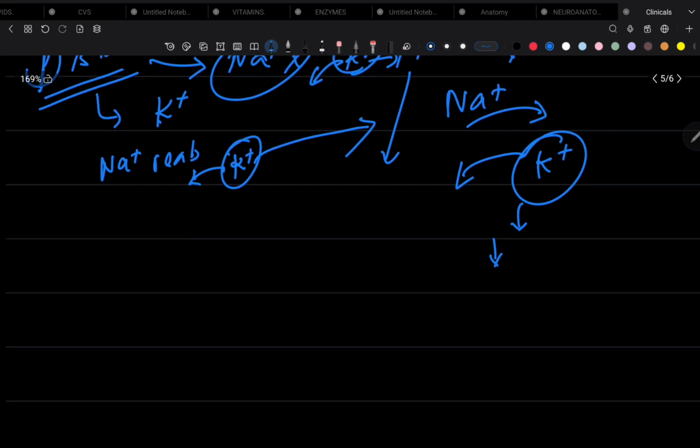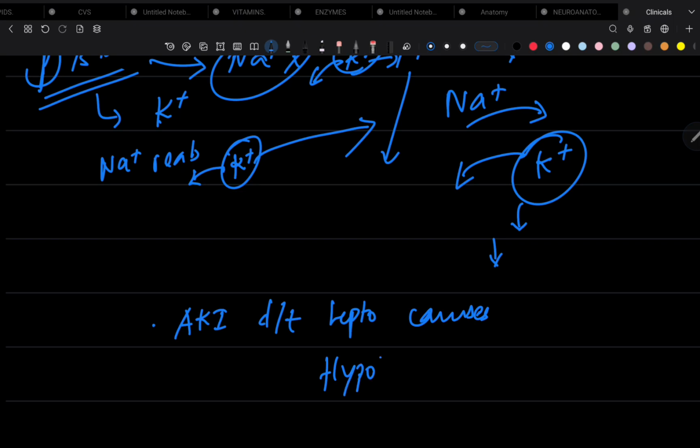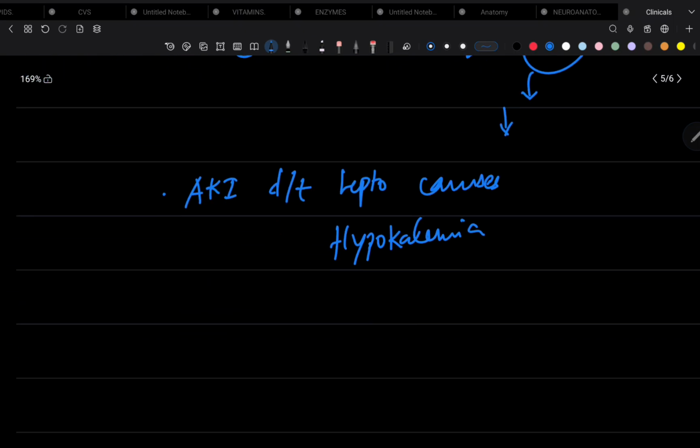The take-home point from this concept is AKI due to leptospirosis causes hypokalemia, but in conditions that cause AKI other than leptospirosis, there will be hyperkalemia.